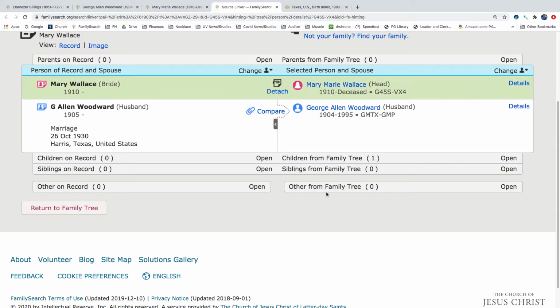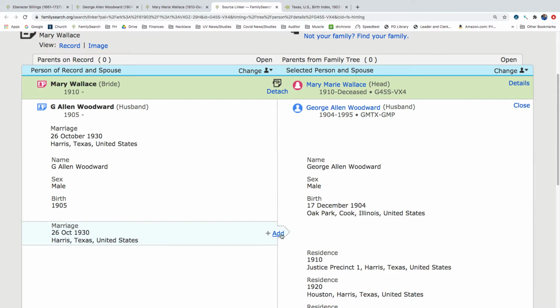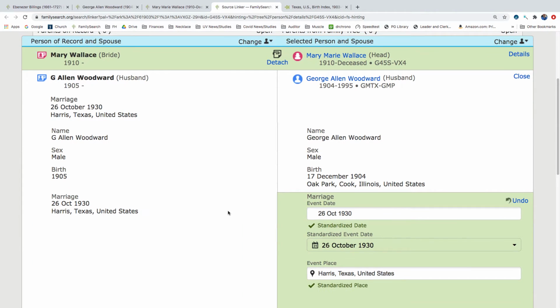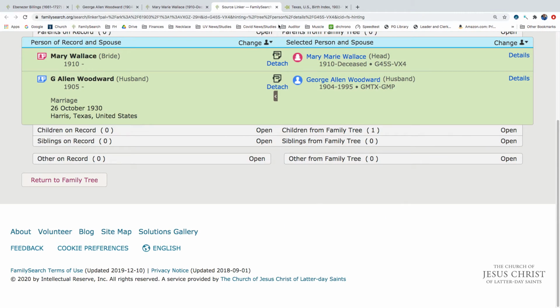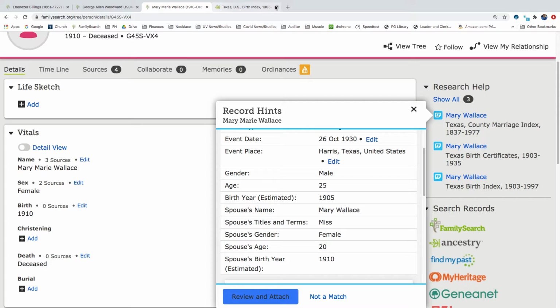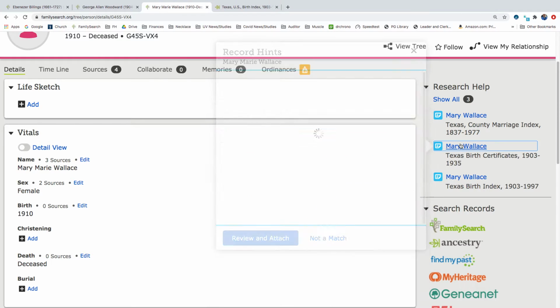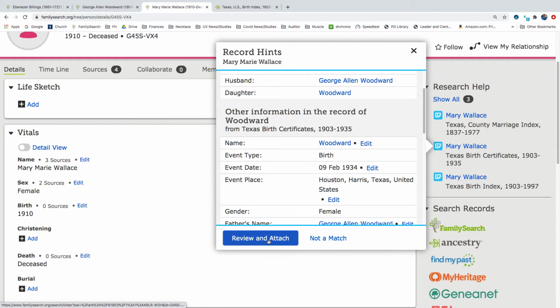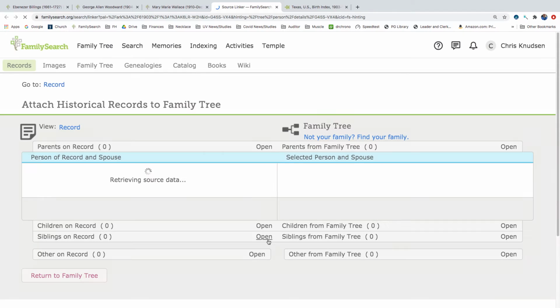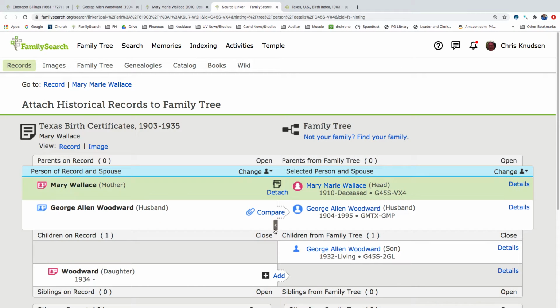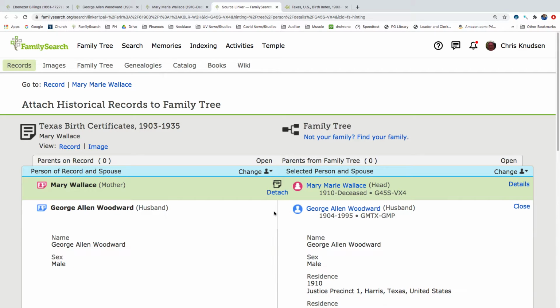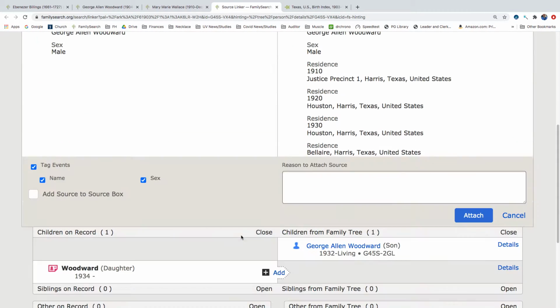So we're just trying to attach as many records as we can so you take away the opportunity for other people to create a duplicate. The more records are hanging out there, sometimes somebody will find it and they'll create a person just by clicking on a record. If they don't know who the person really was, there's a chance they'll create a person just by that record.